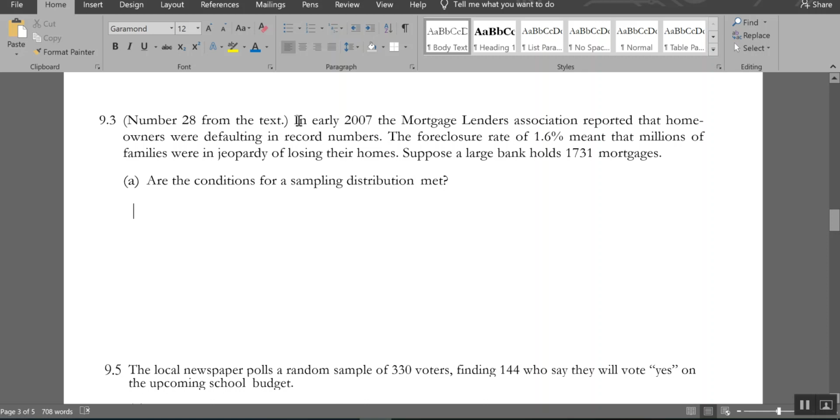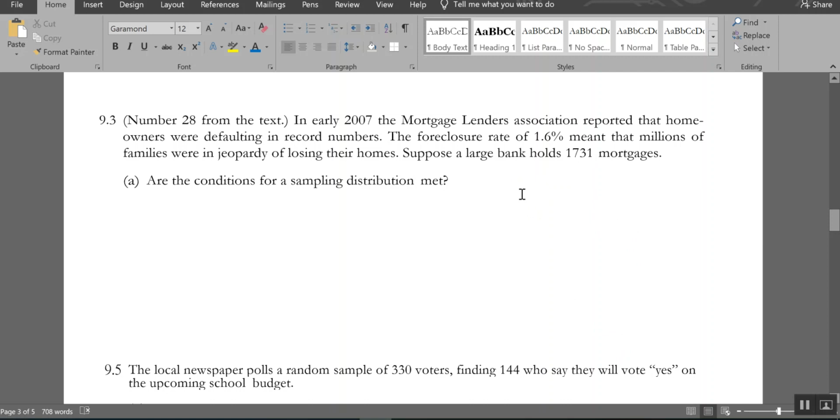In early 2007, notice this is before the market crash, mortgage lenders associations reported that homeowners were defaulting at record numbers. Or maybe this was right at the beginning of it. The foreclosure rate of 1.6% meant that millions of families were in jeopardy of losing their homes. Suppose a large bank holds 1,731 mortgages. So I immediately see a problem with this, but let's see how long it takes us to check all these.